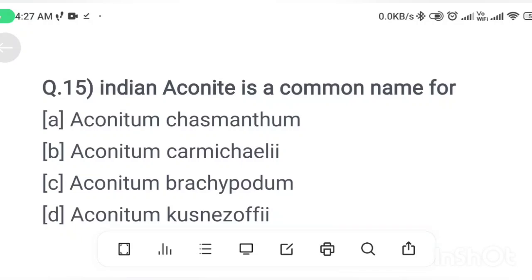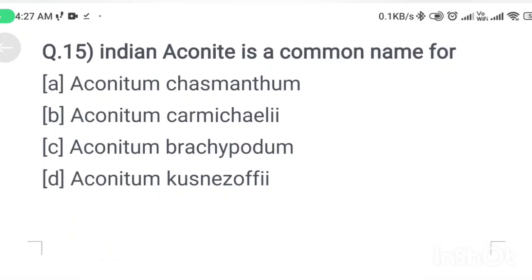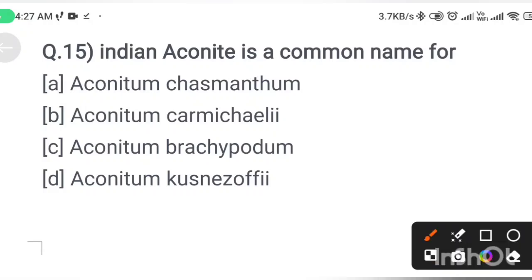Indian aconite is a common name for option A, Aconitum chasmanthum; option B, Aconitum cambricelli; option C, Aconitum brachypodum; option D, Aconitum cosenogaphy. Correct answer is option A, Aconitum chasmanthum.